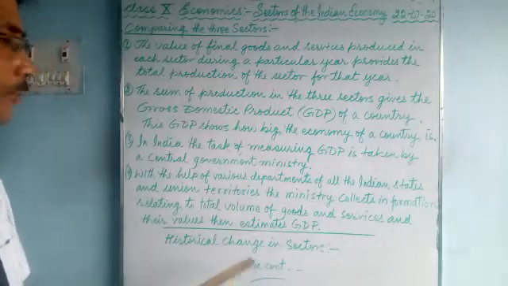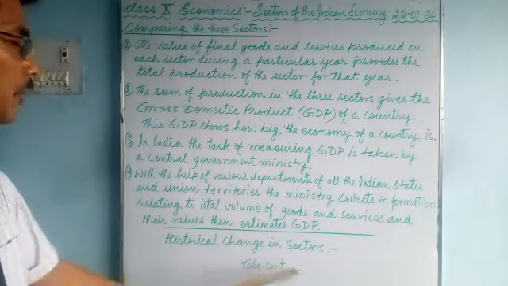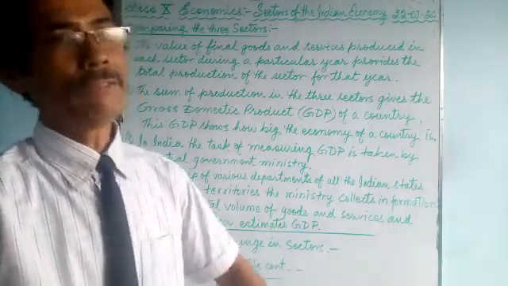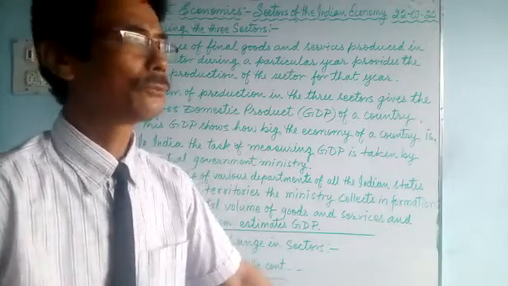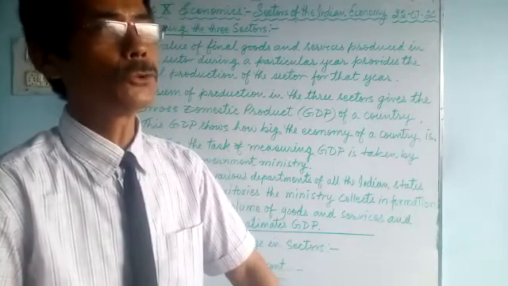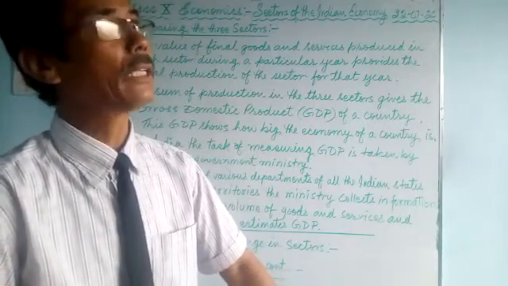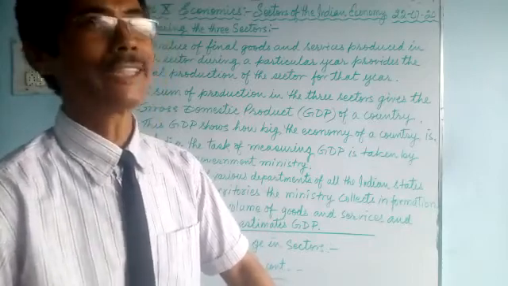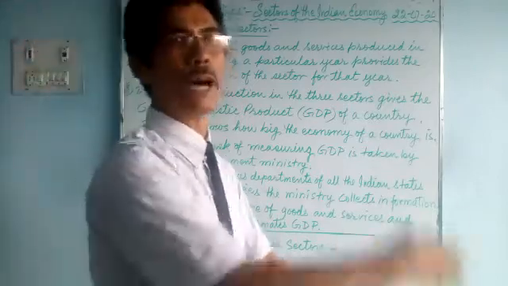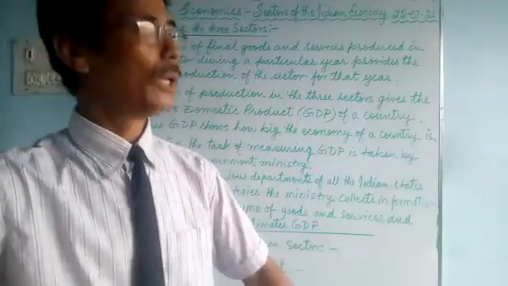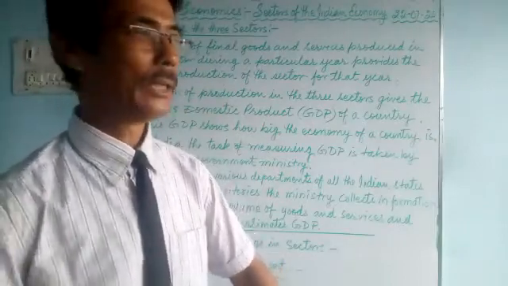So in our next class we'll talk about historical change in sectors. Previously, most of the people used to work in the field as farming. But now, after getting education, they do not go to the field for farming. They want to work in offices, to do some service or jobs.